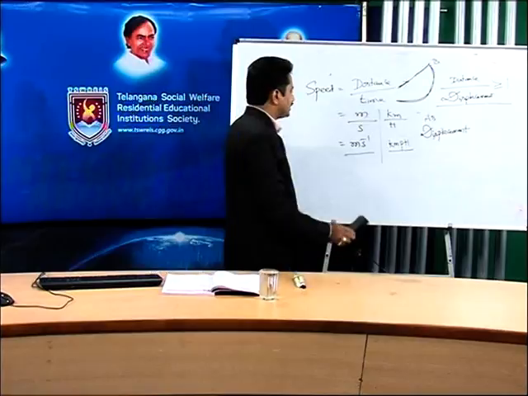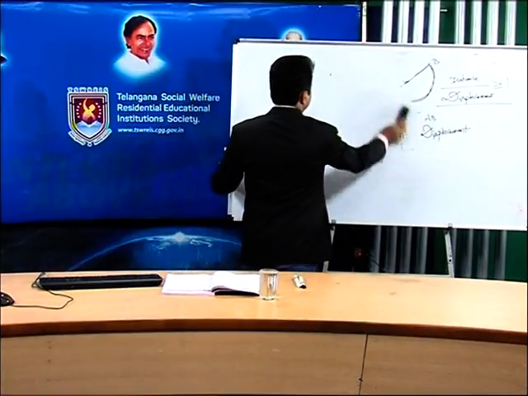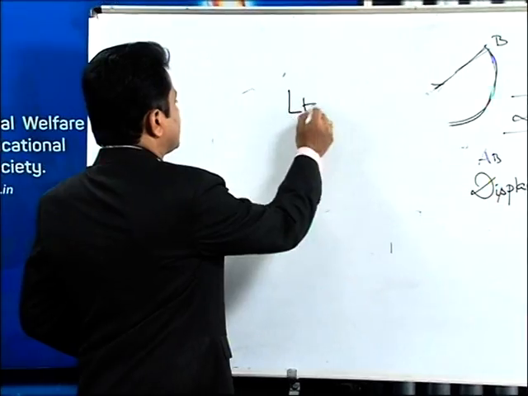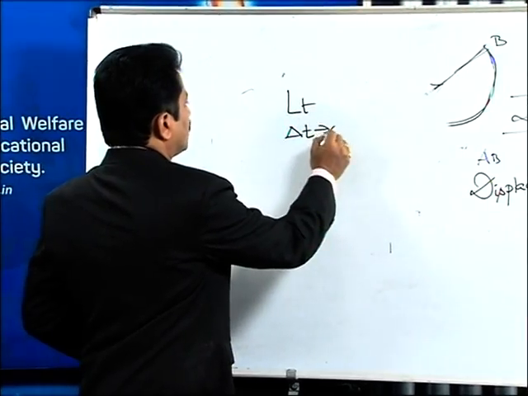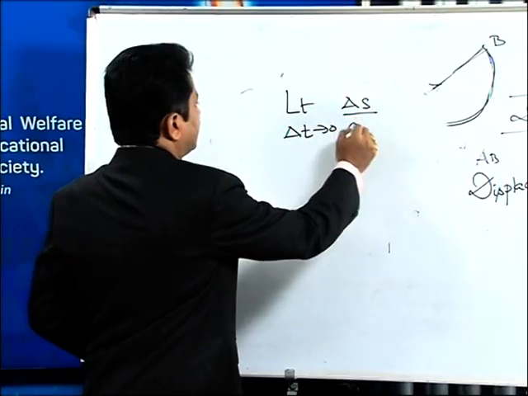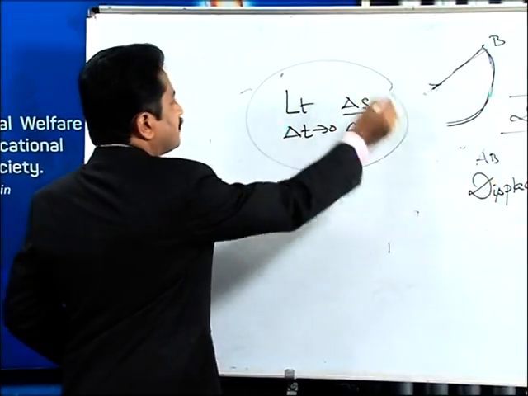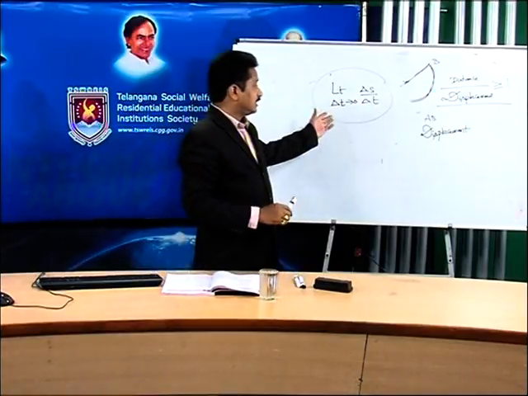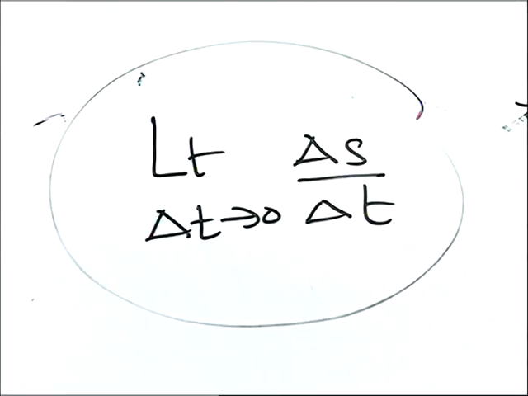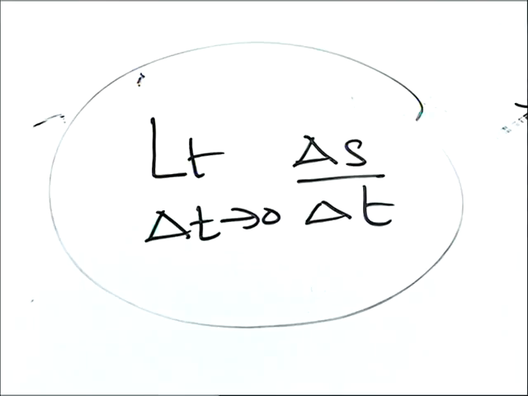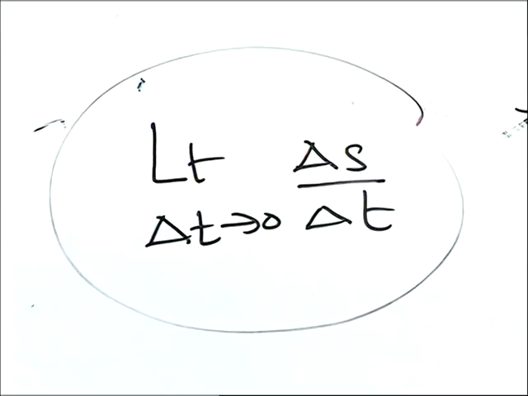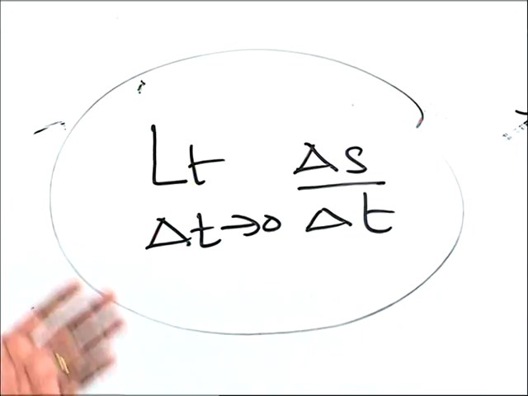These words are a little bit different, but for the instantaneous velocity here we are using the limit as delta t tends to 0 of delta s by delta t. Of course, no need to learn this by heart, and no need to be confused about this formula. But we use a limit where it is not possible to calculate accurately.